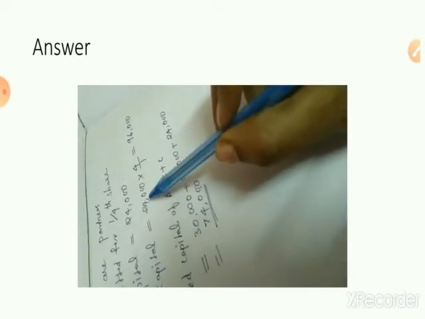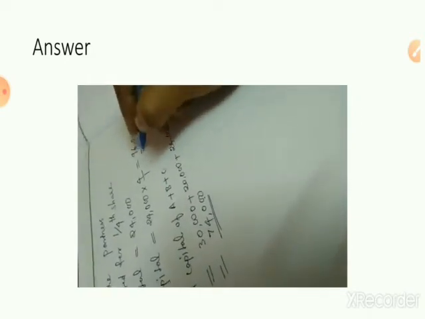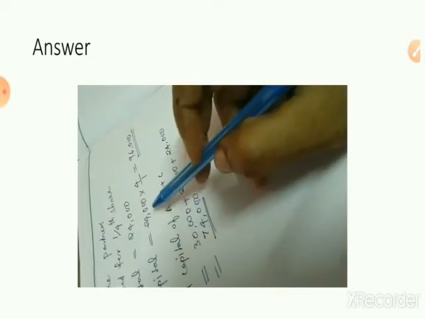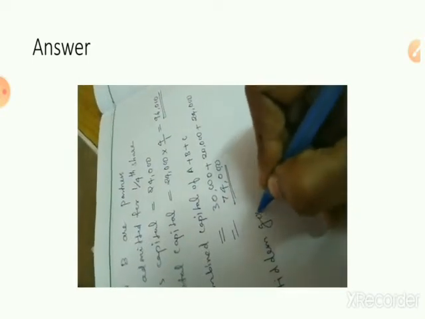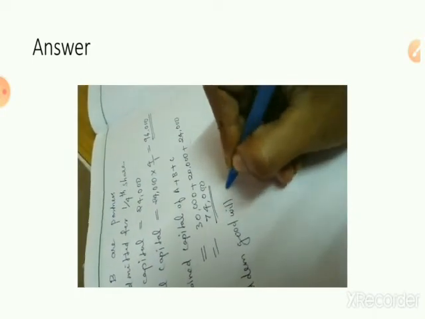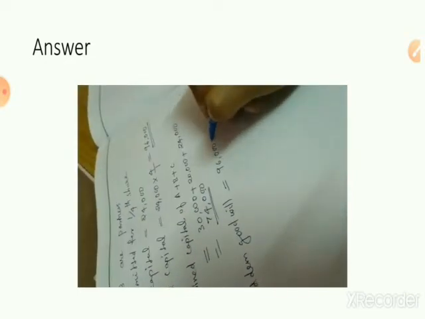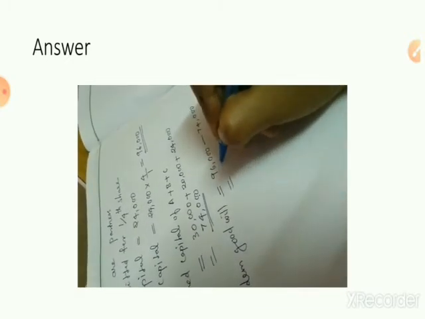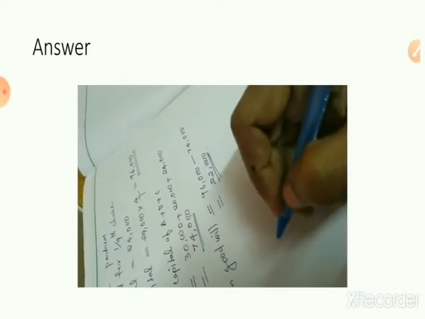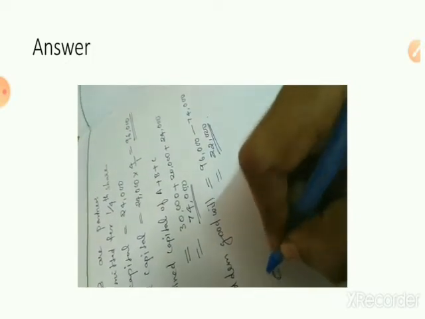But based on the capital brought in by C, the total capital is coming to 96,000. That means hidden goodwill is there. Hidden goodwill is equal to the difference between this total capital and the combined capital. So 96,000 minus 74,000 is equal to 22,000, which is the goodwill. Now we'll calculate C's portion, C's share of goodwill.